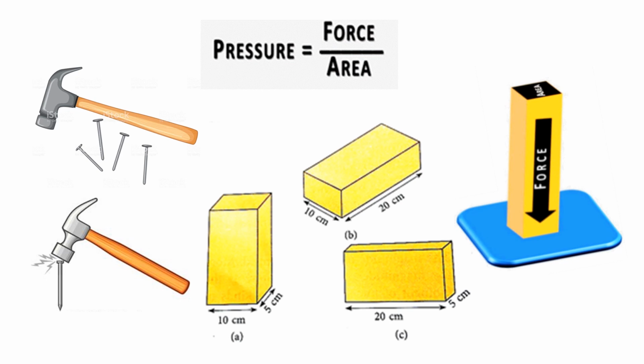No. Pressure exerted in all 3 cases will not be the same, though the force of the brick is the same, or the weight of the brick is the same, because it is the same brick. We are taking the same brick in different positions. So weight is the same, or force is the same, but pressure in all 3 cases is not the same. Why? Because the area on which the force is acting, or the area in contact with the ground, is different in all 3 cases.